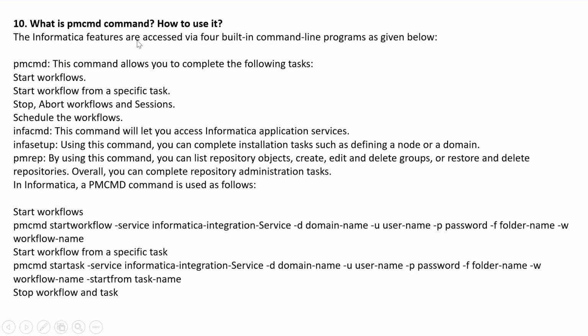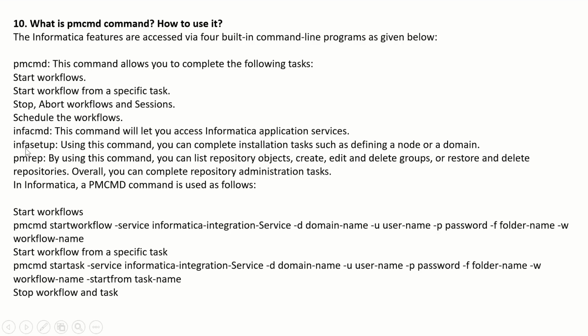So 10th question is, what is PMCMD command? How to use it? Informatica features are accessed via 4 built-in command line programs as given below. So PMCMD, this command allows you to complete the following tasks: start workflows, start workflow from specific task, stop, abort workflows, sessions, schedule workflows. Okay, so INFACMD. This command will let you access Informatica application services.